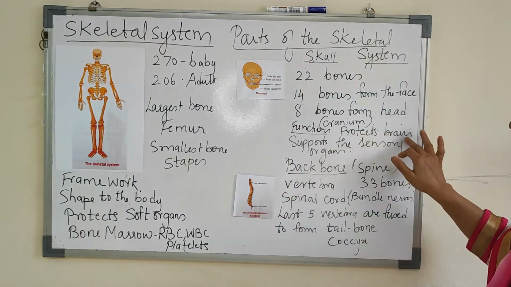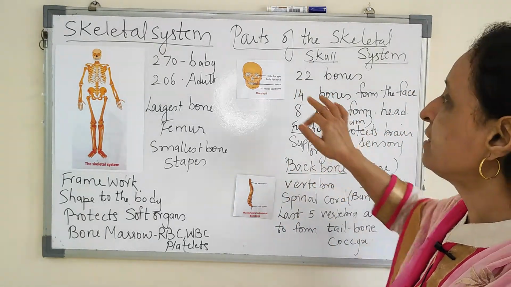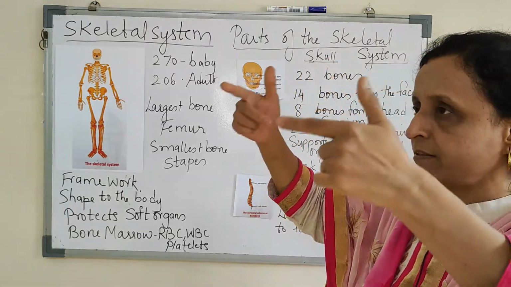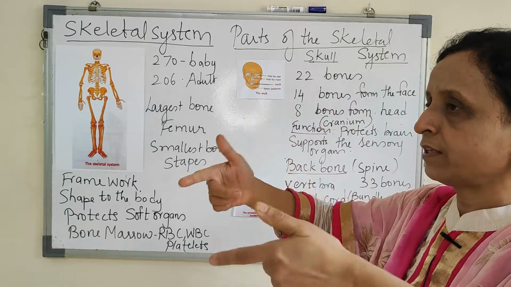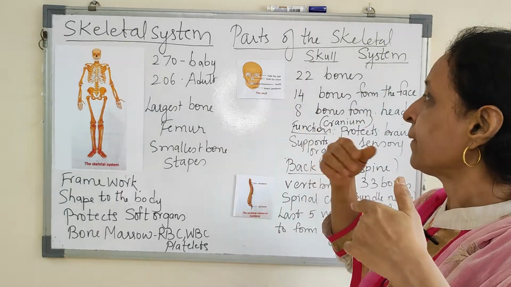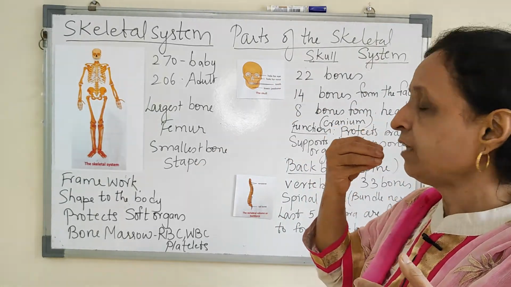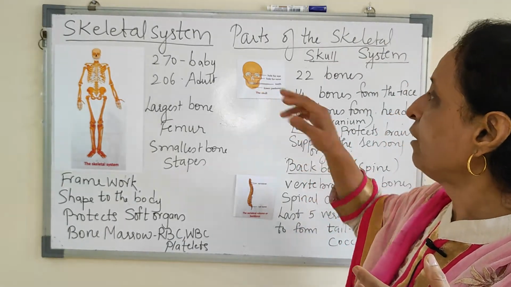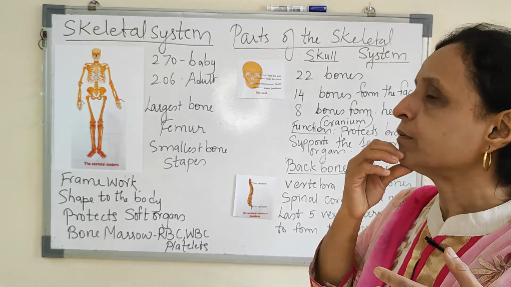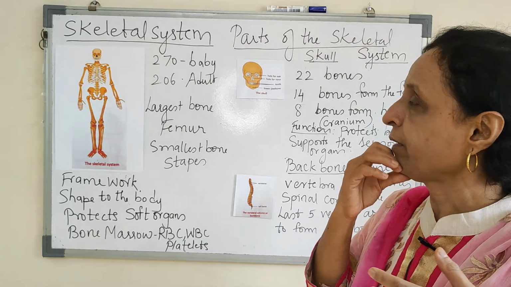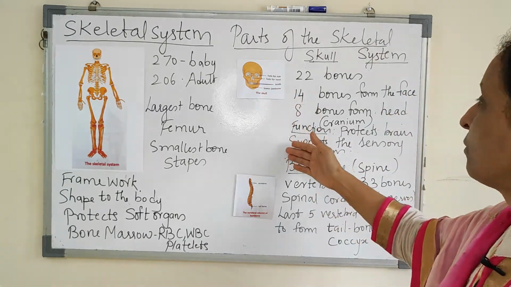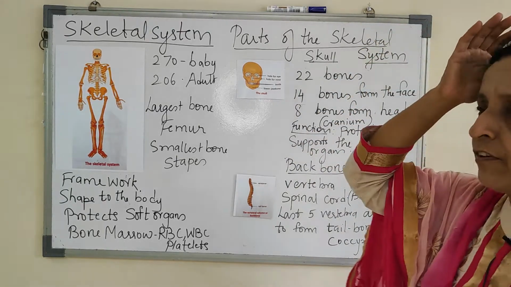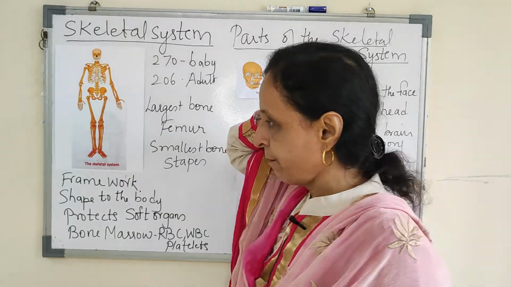So it protects the brain and supports the sensory organs. With the eyes we can see, a sensory organ. With the nose you can smell, a sensory organ. And you have teeth, which are for chewing and biting, and the lower jaw, which moves to speak and eat. So this is the function of the skull. After the skull you have the backbone.